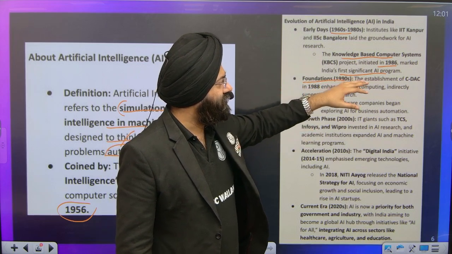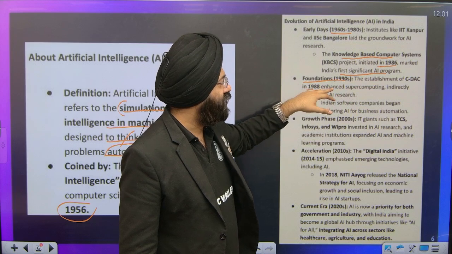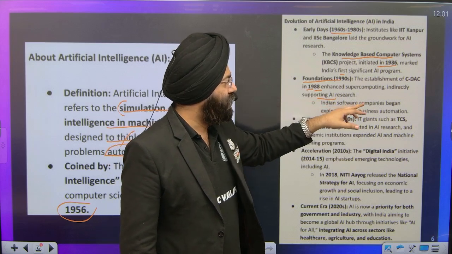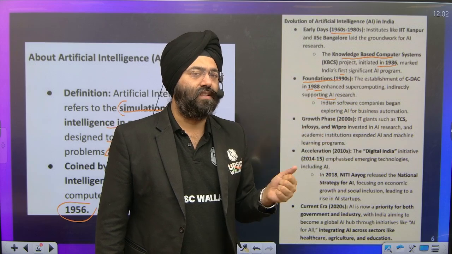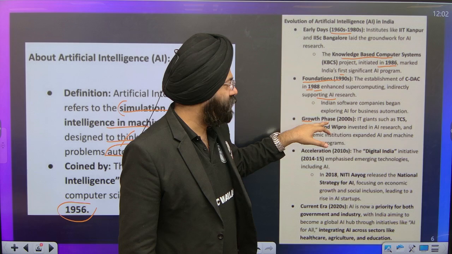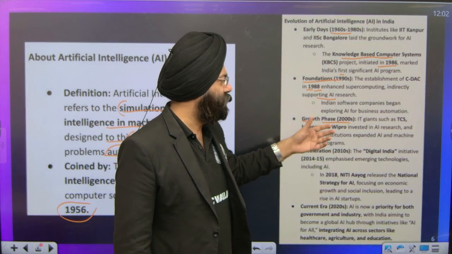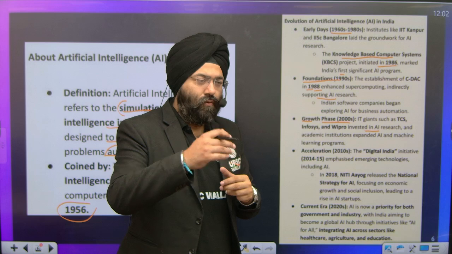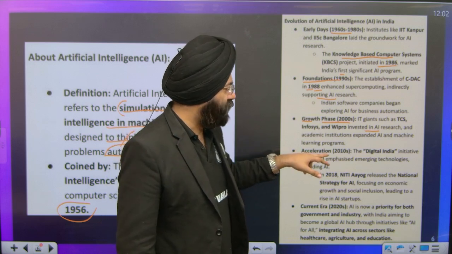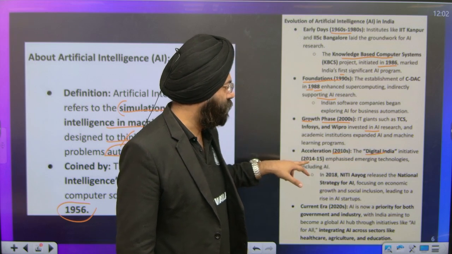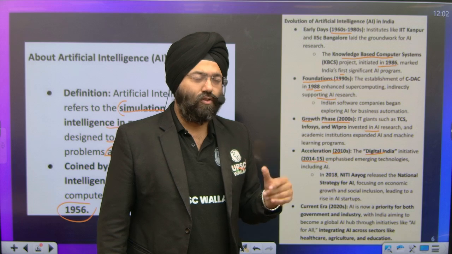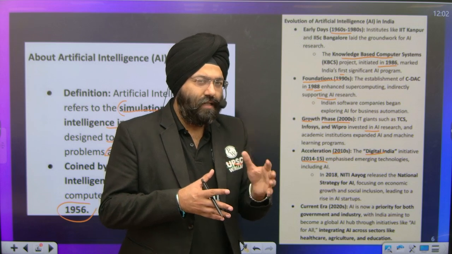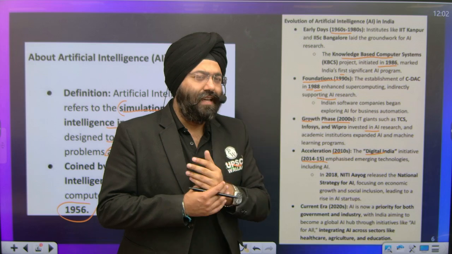Foundation in the 1990s: the establishment of C-DAC in 1988 basically enhanced supercomputing, indirectly supporting AI research. Indian software companies began exploring AI from the perspective of business. Growth phase in the 2000s: giants like TCS, Wipro, Infosys invested in AI research programs so that they could use AI for their businesses and growth. Then acceleration with the Digital India initiative from 2014-15. We see a lot of emphasis because global players like Google and Meta were already working on AI, so Indian companies also started working on it. And under the Digital India program, the emphasis on AI was also laid down.